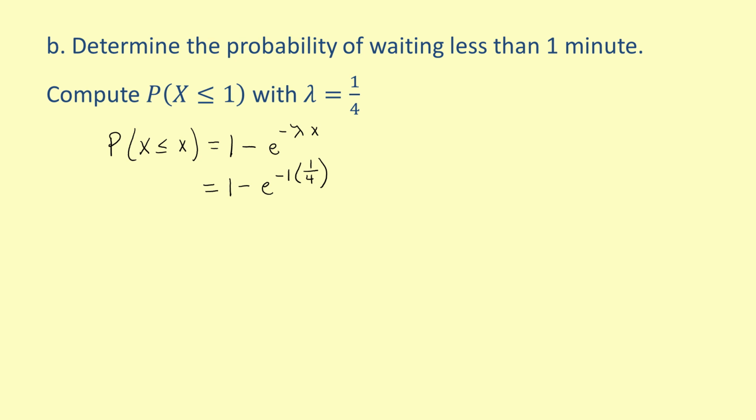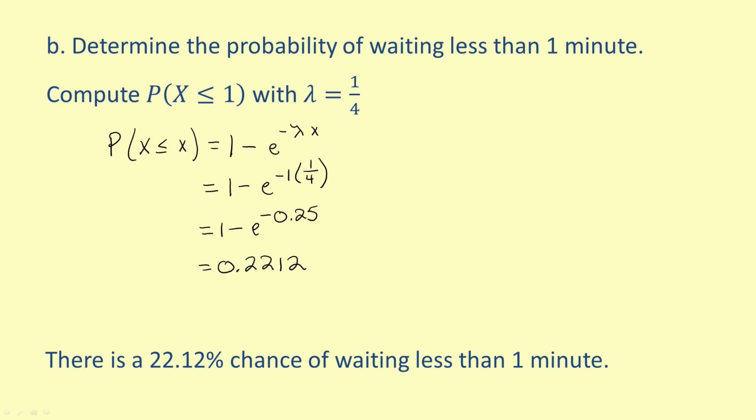Simplify the exponent to get the probability equals 1 minus e to the negative 0.25. Evaluate to find that the probability rounded to 4 decimal places equals 0.2212. There is a 22.12% chance of waiting in line less than 1 minute.